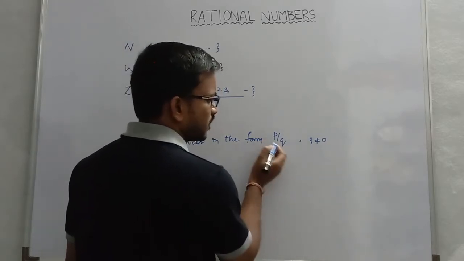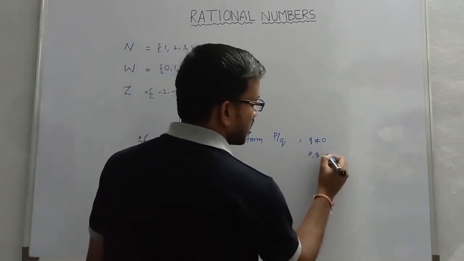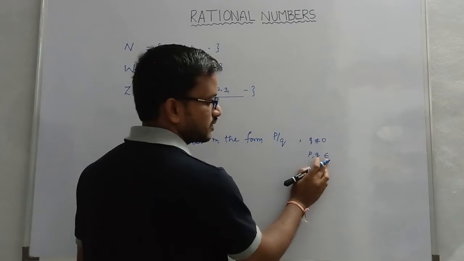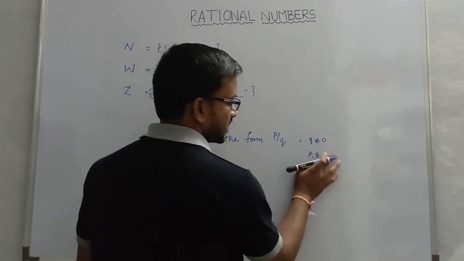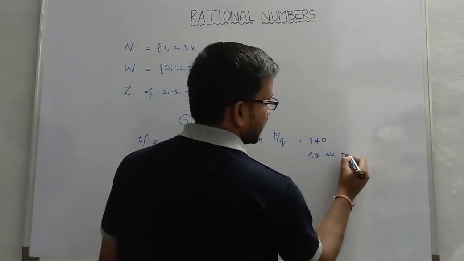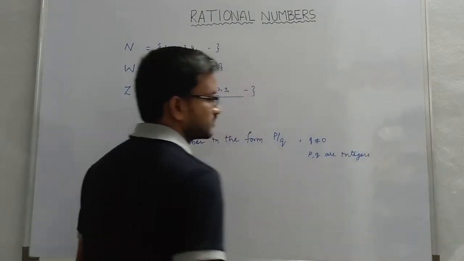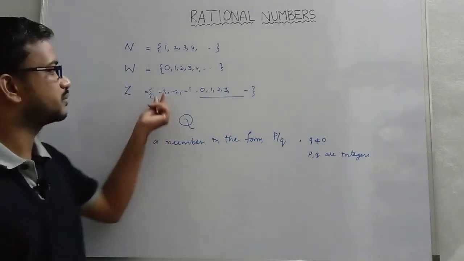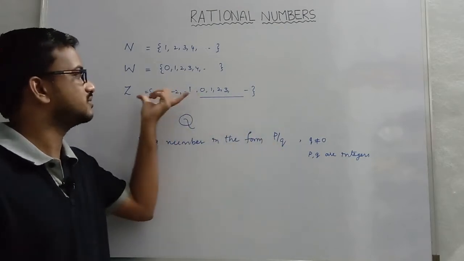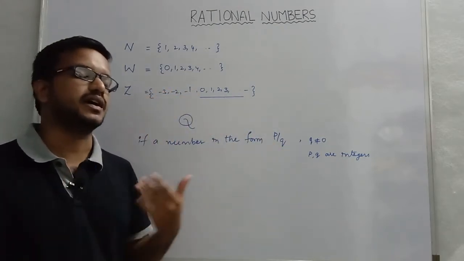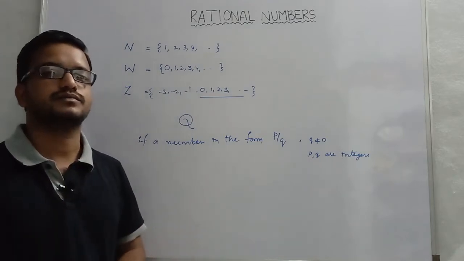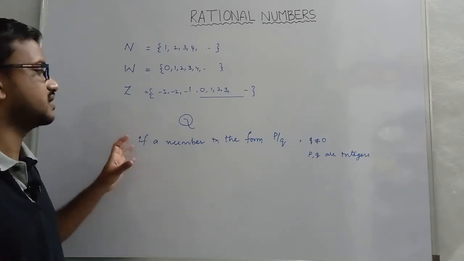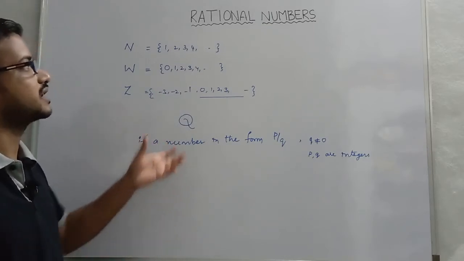Now what about this p and q? These p, q are taken from, you can read this symbol as belongs to, or you can consider it in this manner also: p, q are integers. From where? From which set do we have to consider p, q? Those are taken from the set of integers, meaning either they are positive or negative. Is it clear? So this is the general definition you can give to define the set of rational numbers.